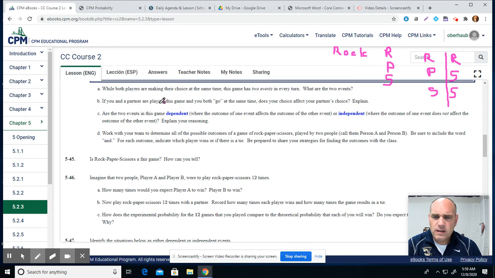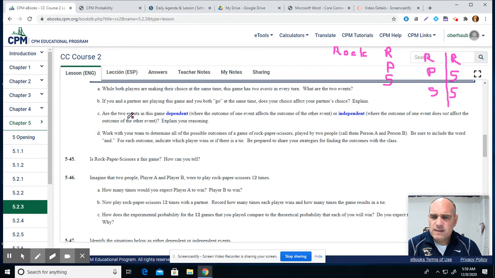If you and your partner are playing the game and you both go at the same time, does your choice affect your partner's choice? Explain. I don't think your choice affects your partner's choice because you're doing them at the exact same time. So whatever I throw is not going to affect what my other person is throwing because we're doing them at the exact same time.